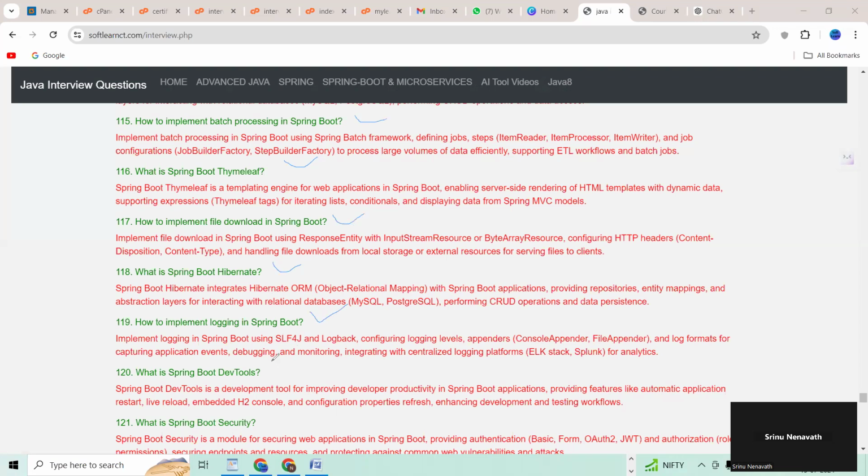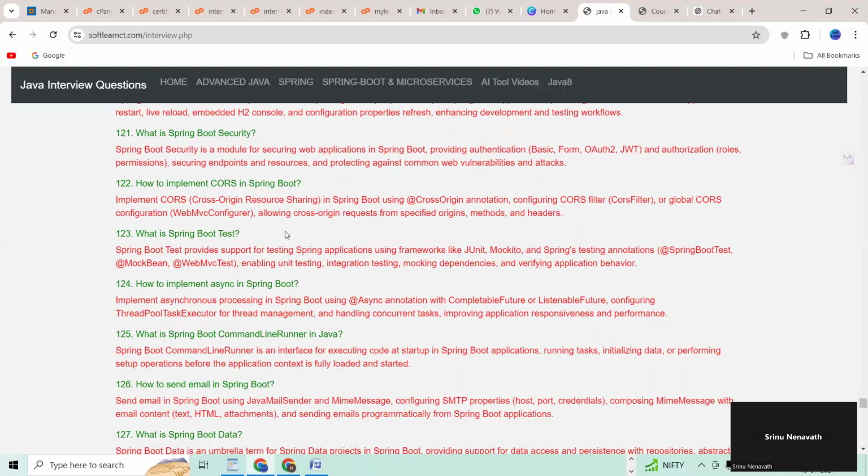120 question. What is Spring Boot DevTools? Right, so this is question number 121. Next. What is Spring Boot security? How to implement CORS in Spring Boot? And what is Spring Boot test?